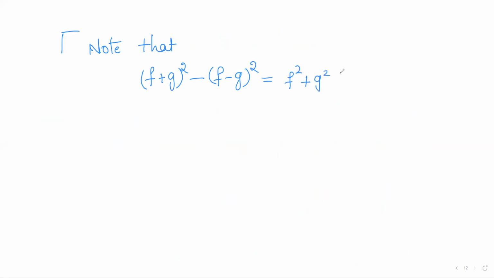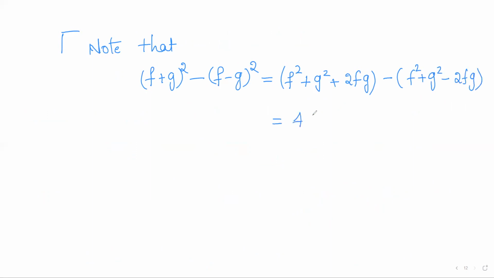Where, what is the difference? We shall see. So note that, what is f plus g whole square minus f minus g whole square? So f plus g whole square is f square plus g square plus 2 into f into g, minus f minus g whole square is f square plus g square minus 2 into f into g.